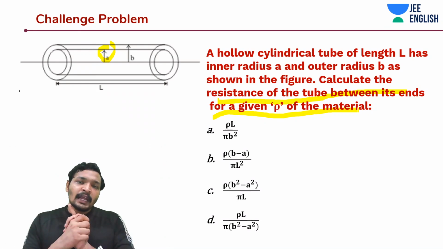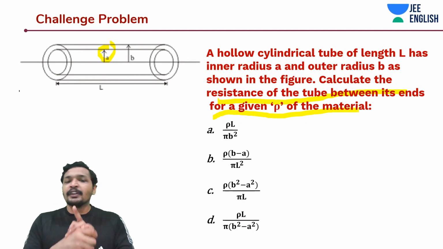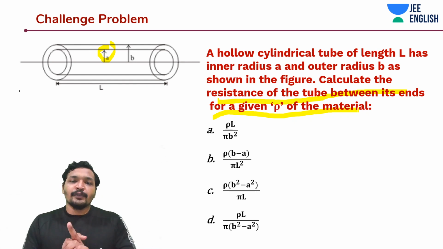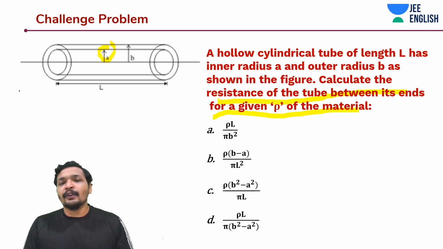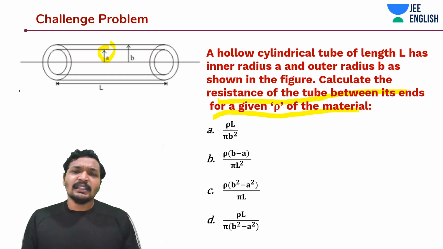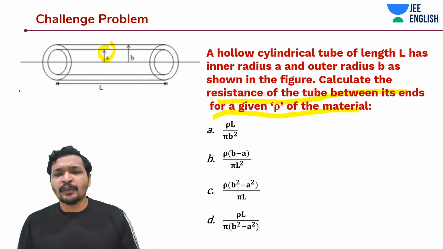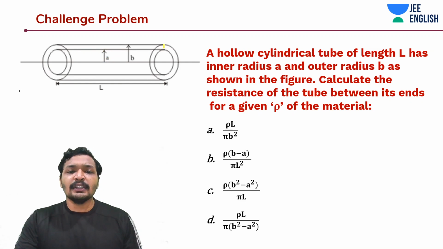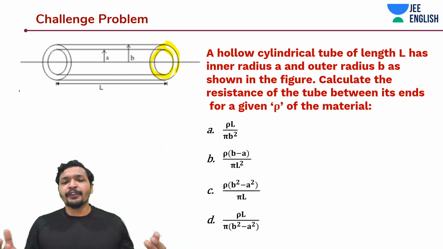Typically, for calculating resistance from resistivity, you would have to integrate. This is the standard rule of thumb, just like how you integrated to find the current from a given current density, or for any such elemental problems. But in this case, you need not worry about it. They have told you that it has a uniform resistivity. All you need to know is the area of this ring. That is it. You need to know the area of the ring. And basically, what did you do?